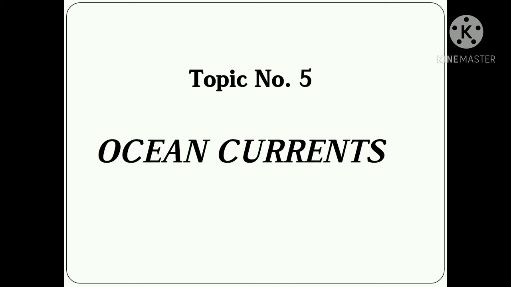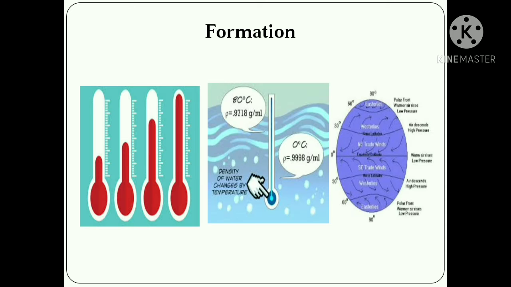Welcome back students. Today we are going to learn topic number 5, Ocean Currents. Formation of ocean currents. Ocean currents are formed due to the differences in temperature and density of seawater and planetary winds.